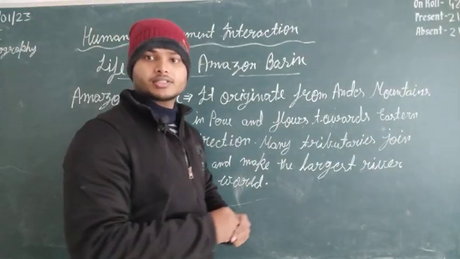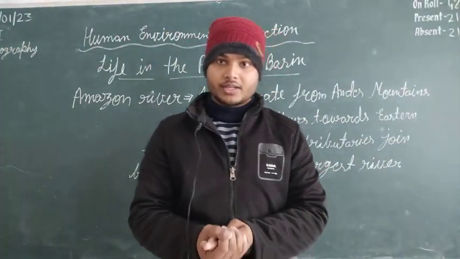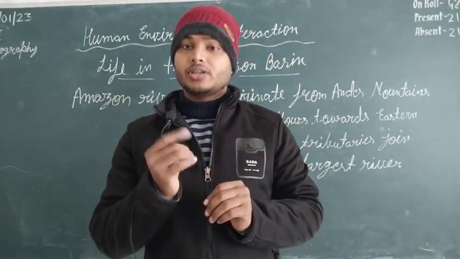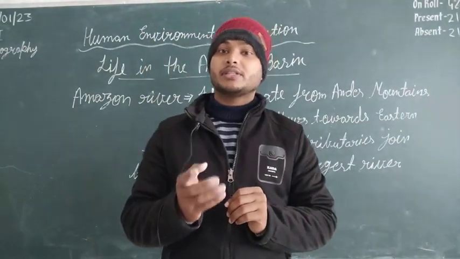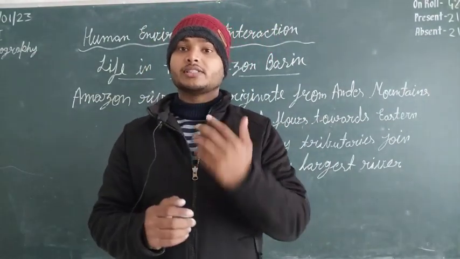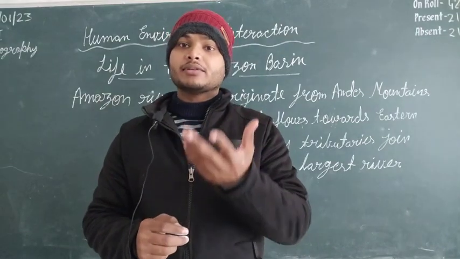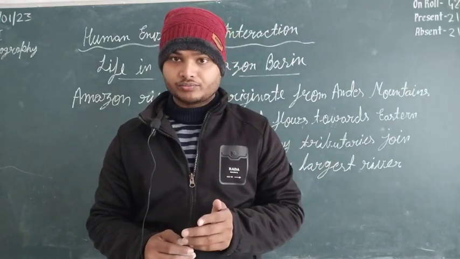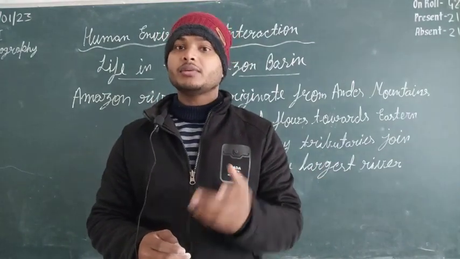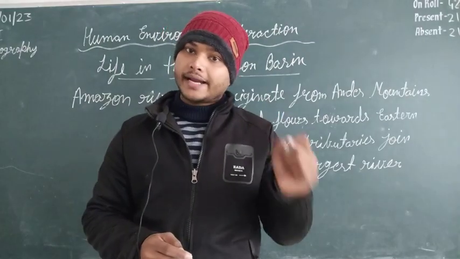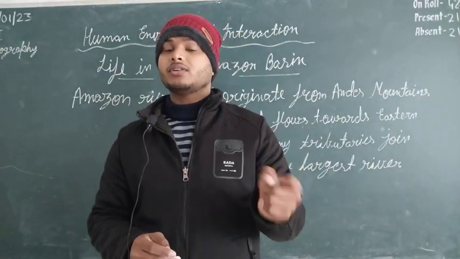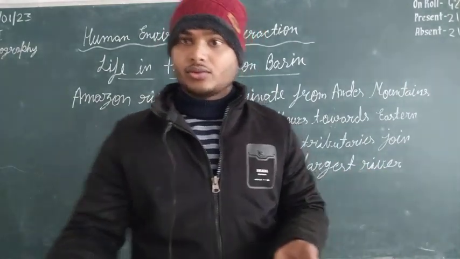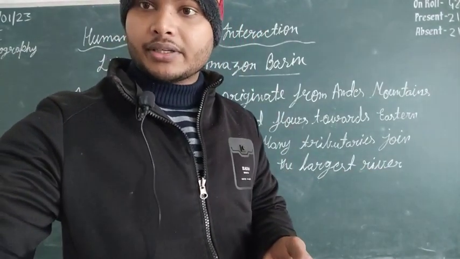Now we are going to discuss the climate of the Amazon basin. I hope where the Amazon River and the Amazon basin are is clear to you. If I ask where the Amazon River is situated, you can say that it is situated in the northern part of the South American continent. It originates from the Andes mountains in Peru, and the river drains into the Atlantic Ocean. Okay, so let's start the second point, the climate.